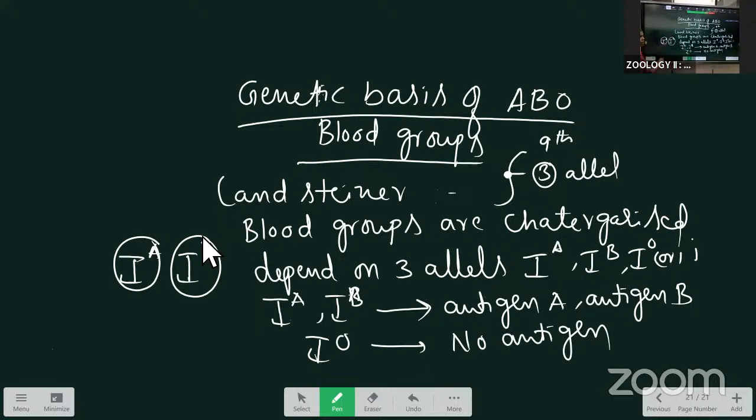How many possibilities of genotypes are there? We are going to discuss here. IA means one is coming from the mother, one is coming from the father. Means the two alleles, for example, IA IA, this is a homozygous. Sometimes one is from the mother, A is coming, and from the father, O is coming.